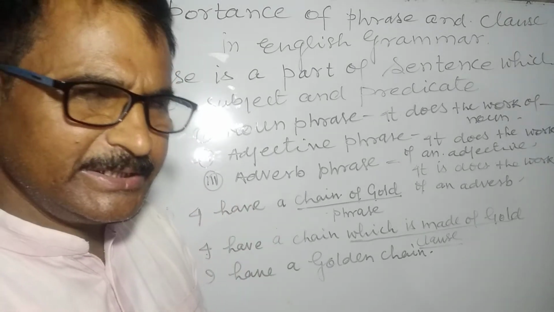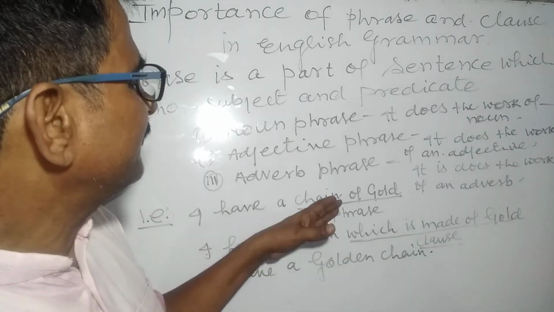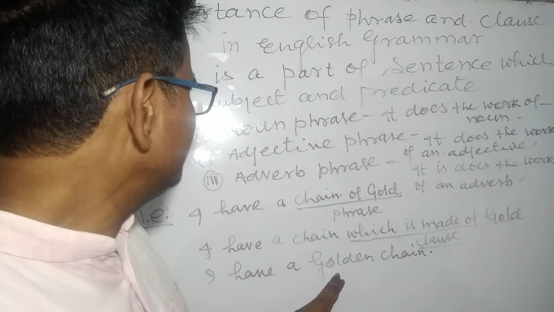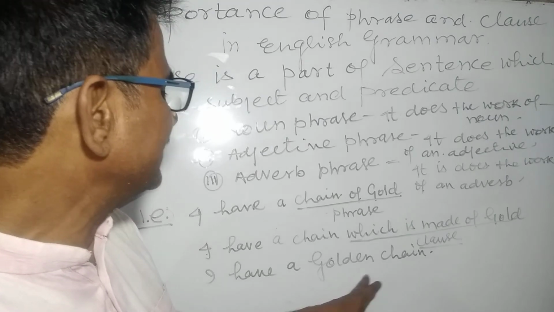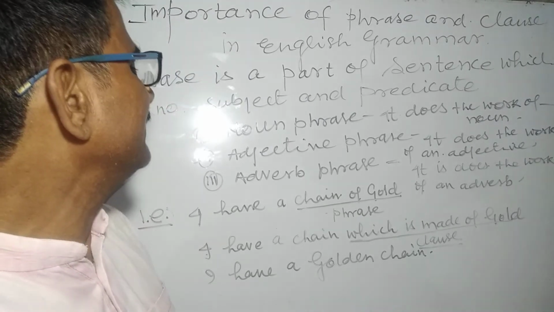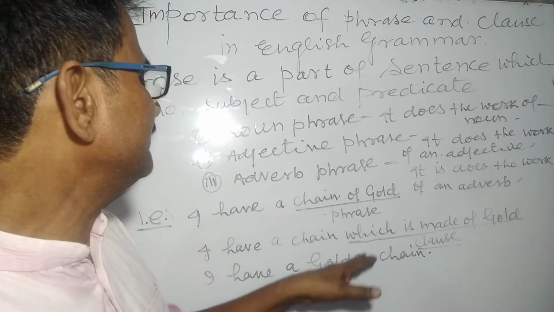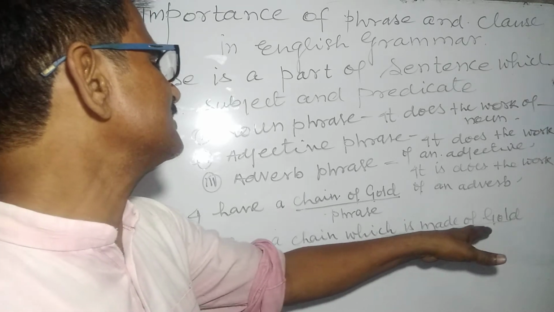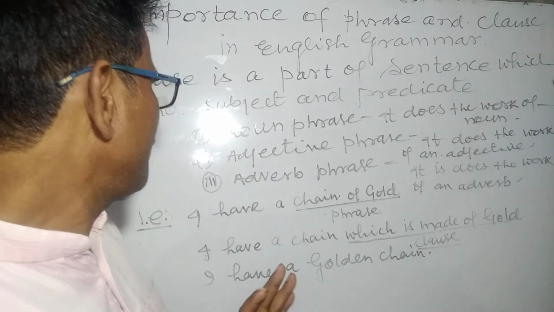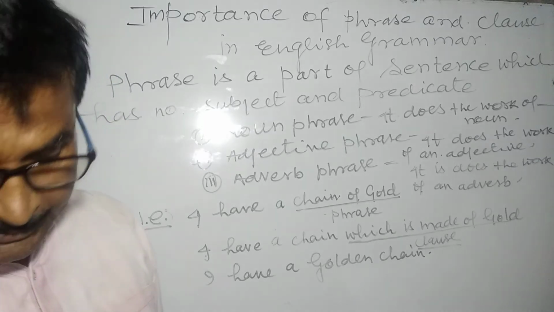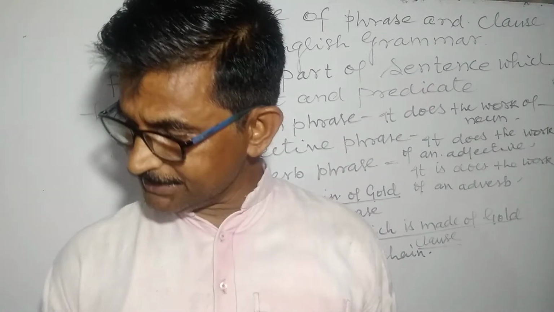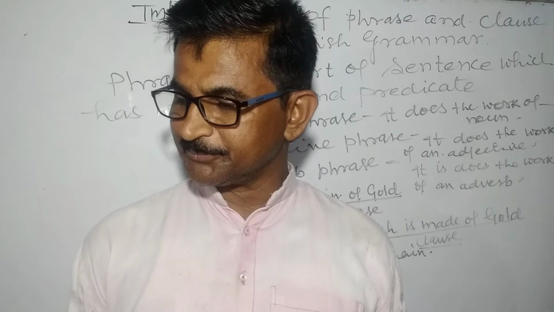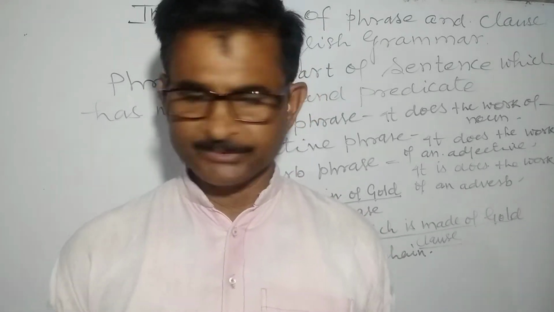I have given three examples of phrase and clause. Golden chain is also an adjective phrase. So let us come to know how you can recognize the phrase and clause.